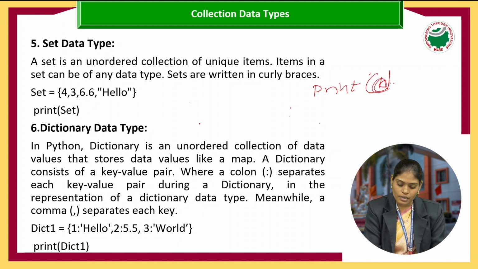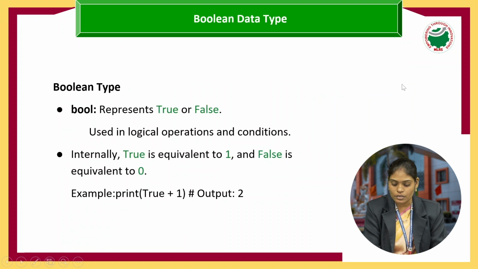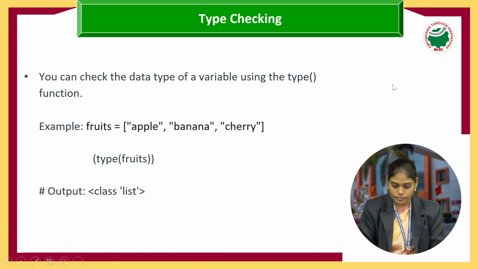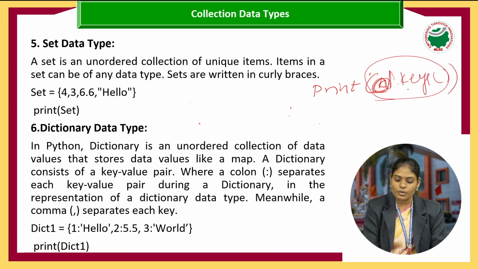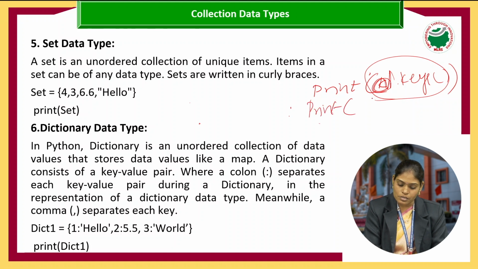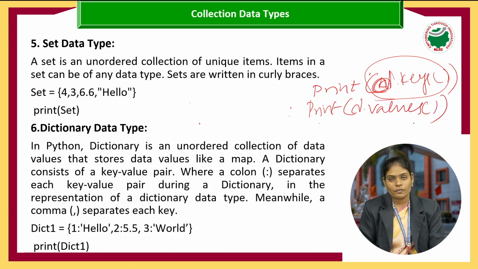What is the variable I declared here? d, the dictionary, so d dot keys represents displaying the keys from a given dictionary. Suppose I want to display only values, I can write the d dot values function, so I can display the values from the given dictionary.